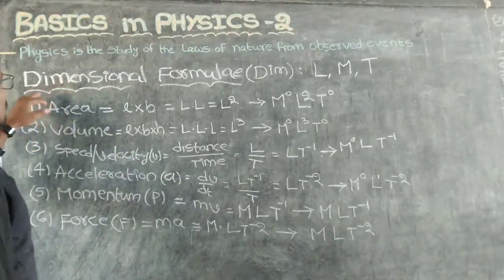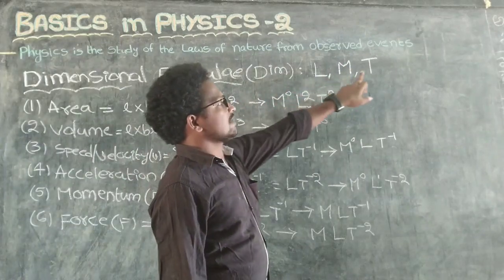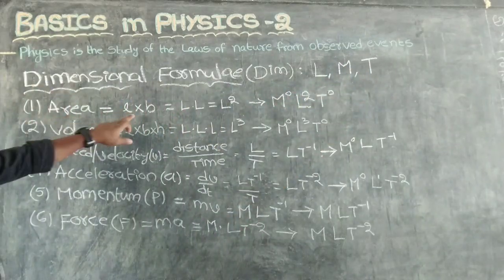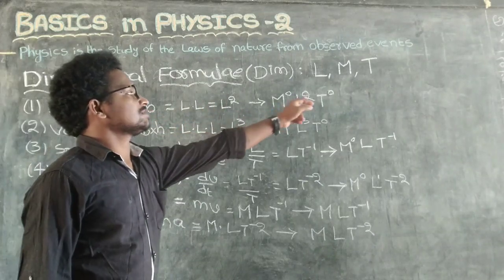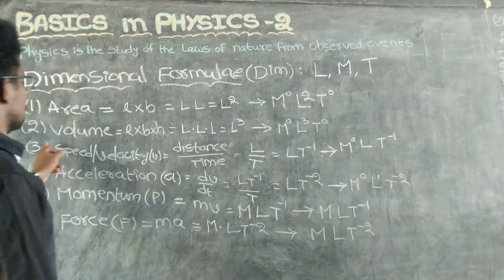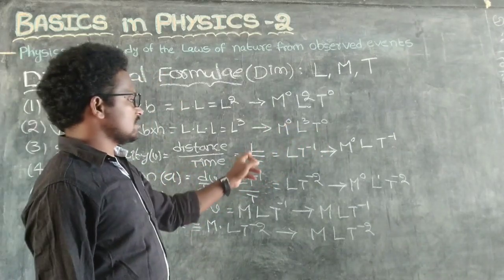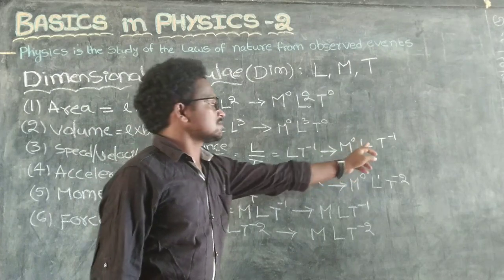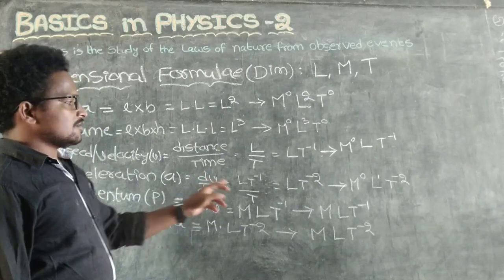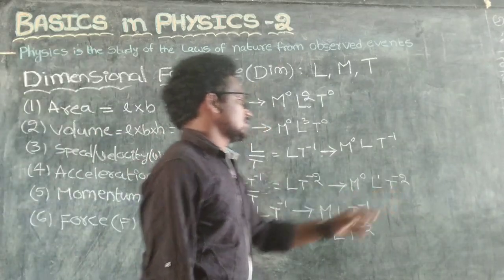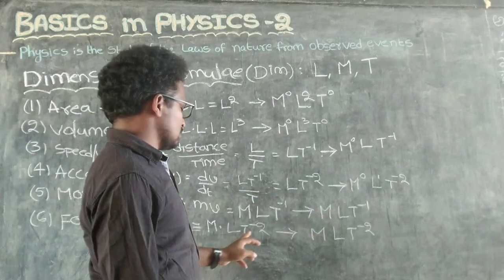So see here, dimensional formulas in terms of length, mass and time. Area means length into breadth, L square; there is no mass and no time. Volume is L cube; no mass, no time. Speed is distance by time, so length and time are there. Acceleration is d v by d t: no mass, length and time. Momentum is the same, and force is M L t power minus 2.